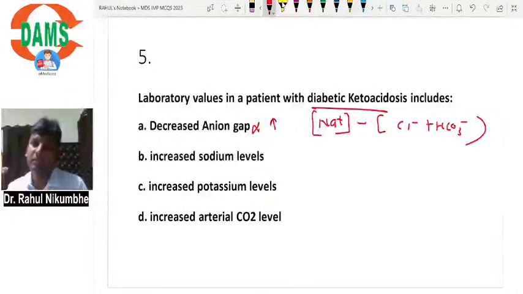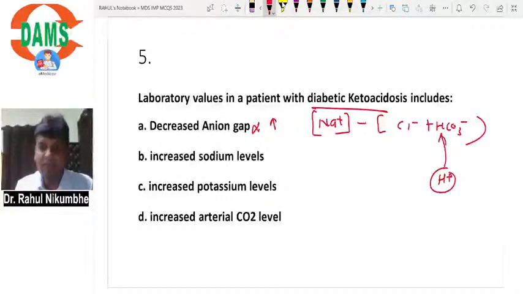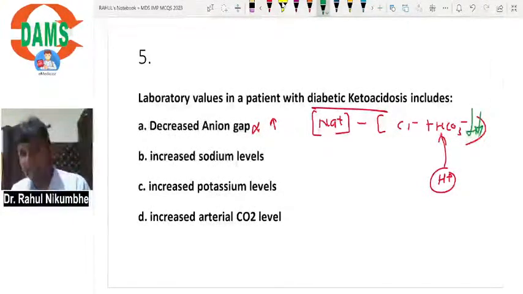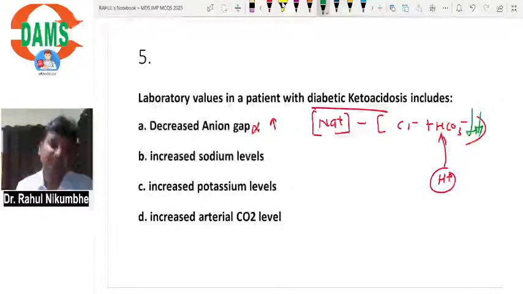In diabetic ketoacidosis, ketones are formed. Ketones are donating H plus ion. These H plus ions from ketones, they will combine with bicarb. They will form H2CO3. So in blood, HCO3 minus will decrease. So anion gap will increase. So it is not the correct answer.